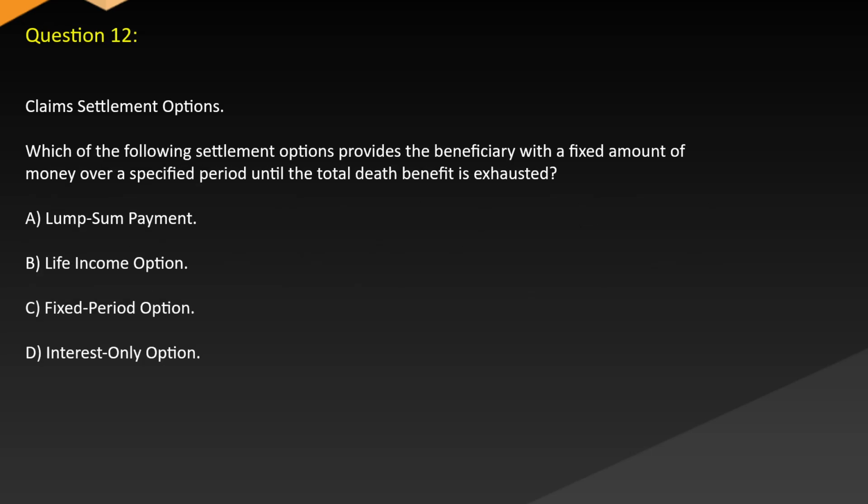Question 12. Claim settlement options. Which of the following settlement options provides the beneficiary with a fixed amount of money over a specified period until the total death benefit is exhausted? A. Lump sum payment. B. Life income option. C. Fixed period option. D. Interest only option.